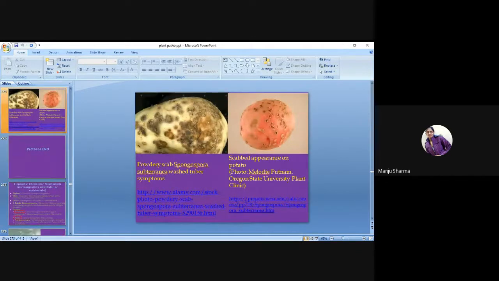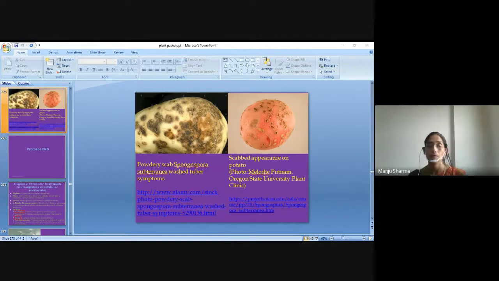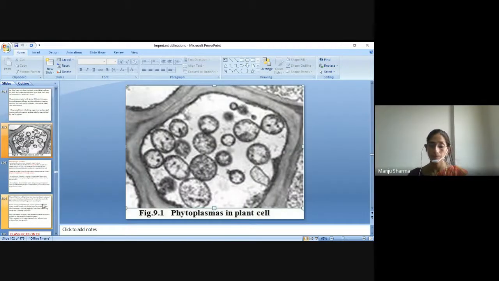Powdery scab, Spongospora subterranea. Here, washed tuber symptoms, and in another one, scabbed appearance on potato.